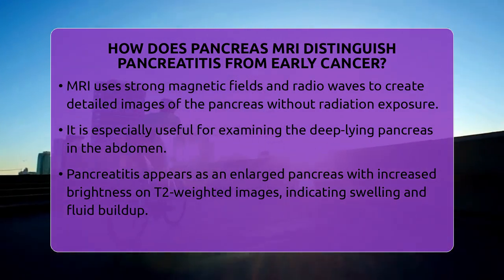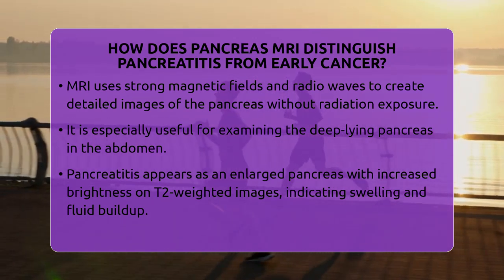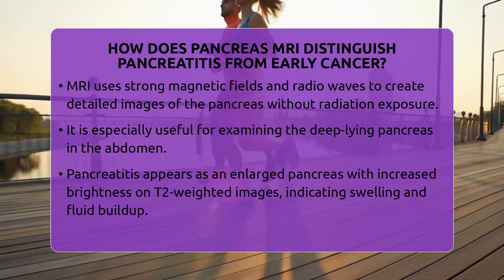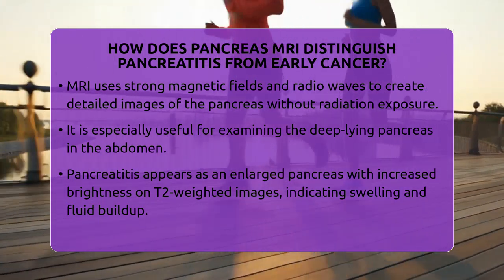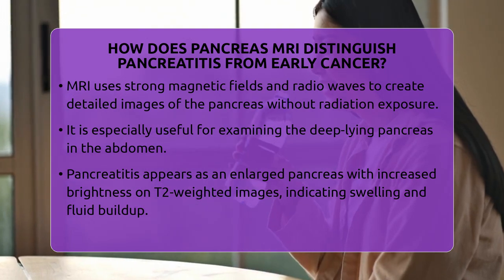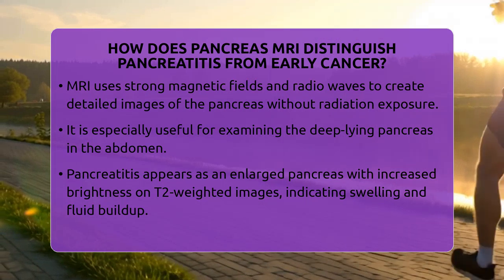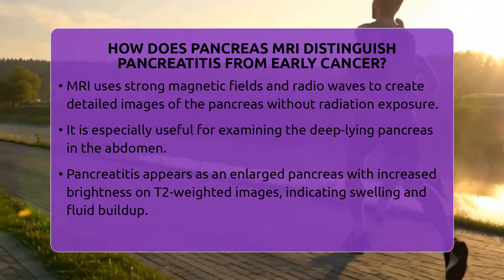Because MRI uses powerful magnetic fields and radio waves, it can produce high-contrast images without exposing patients to radiation. This makes it especially useful for examining the pancreas, which is deep inside the abdomen. When doctors look at MRI scans, they look for specific clues.